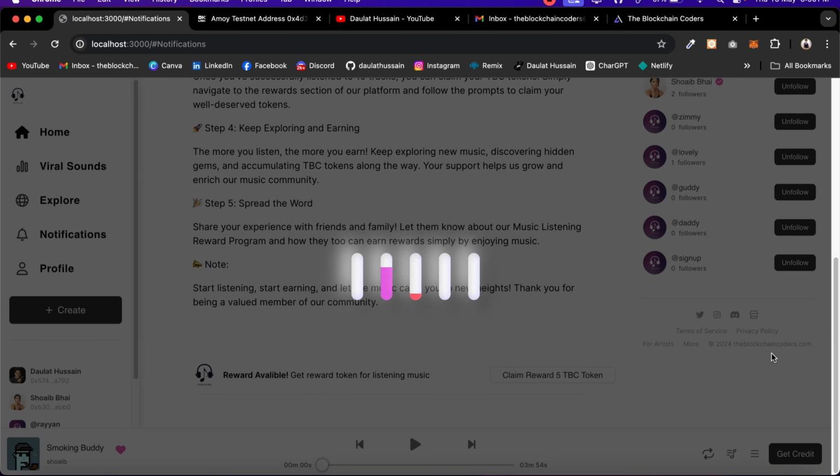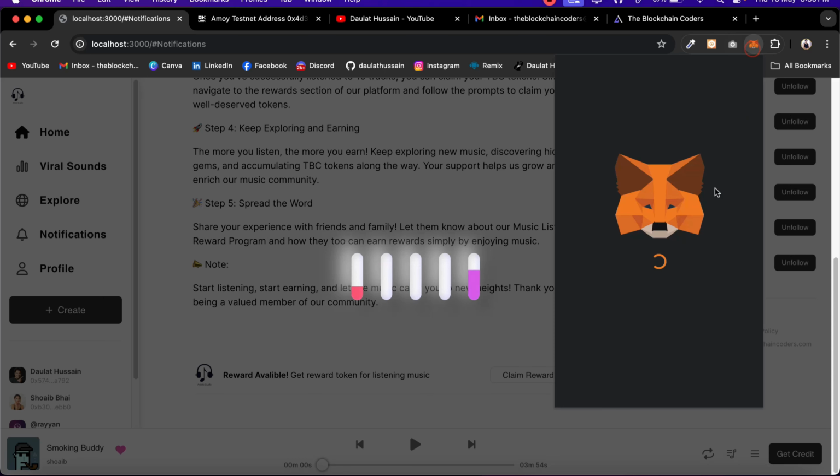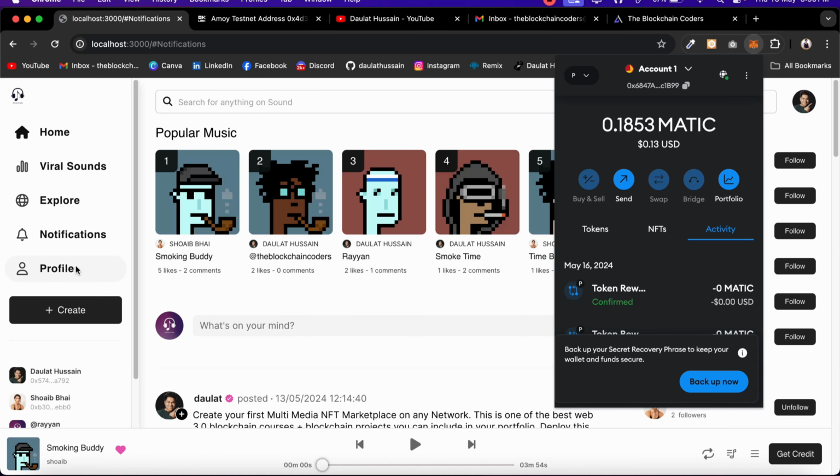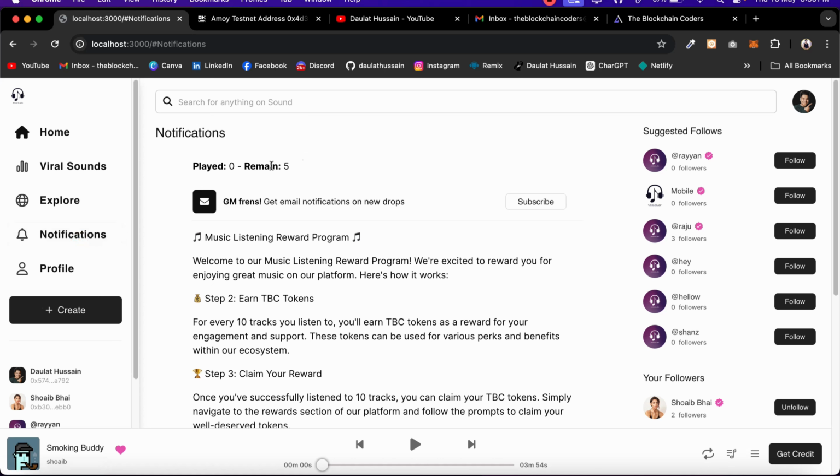This is the best strategy which you can include in your Dapp to keep engagement, attract more investors, and provide your service in a better way. This is the best way to promote any token which you want to provide on the platform. So here the transaction is completed, the token is transferred successfully. If you come back to the notification, it went up to 5.